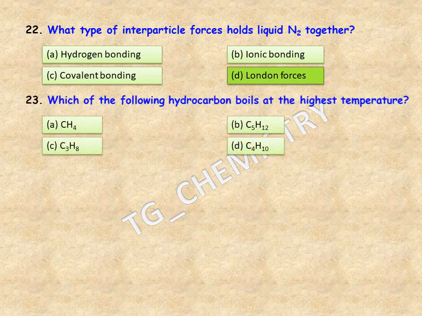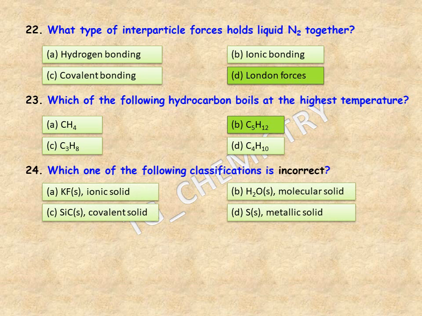Which of the following hydrocarbon boils at the highest temperatures? Now all these hydrocarbons are alkane. As you can see, the chemical formula is CnH2n+2. So among these hydrocarbons, which one will be boiled at highest temperature? And as we know, with the increase in the molecular weight for the hydrocarbons, the boiling point increases, and therefore from that we can say the option B, that is pentane, will be the hydrocarbon having the highest boiling point.